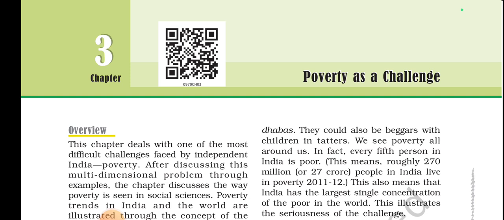Now, poverty as a challenge. What are we going to learn in this chapter? Basically, this chapter is based upon poverty and its challenges, causes, and also the remedies, or you can say anti-poverty acts, with the help of which we can eradicate poverty from our society. So let's begin with this chapter.